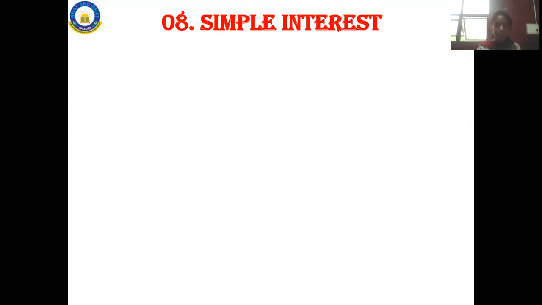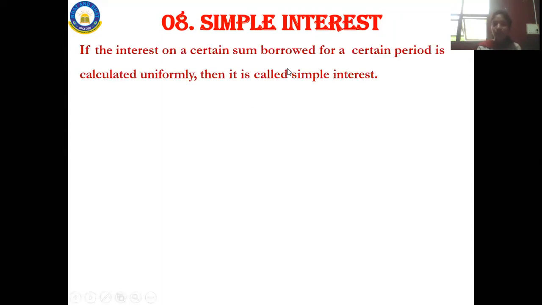So in this chapter, let me first tell you the meaning of simple interest. The person who is next to me is taking 10 rupees. That means he is borrowing 10 rupees from me for a certain period. That certain period is one day he is taking 10 rupees, right? That is the certain period, calculated uniformly. Tomorrow he has to give me 10 rupees, along with an extra 10 rupees. That is nothing but interest.